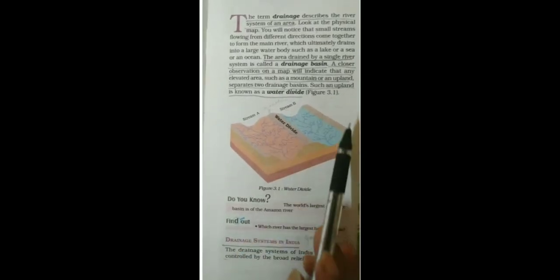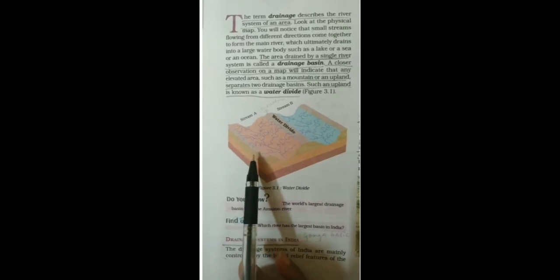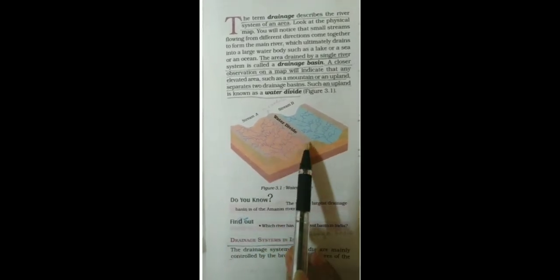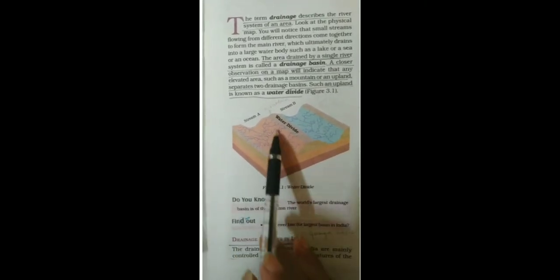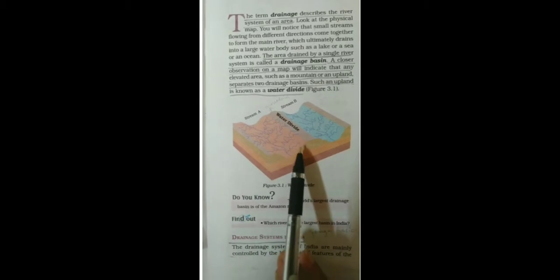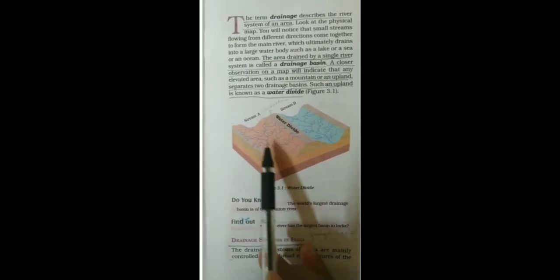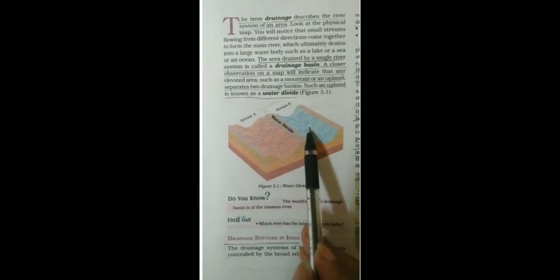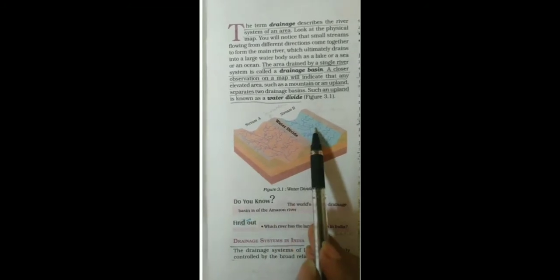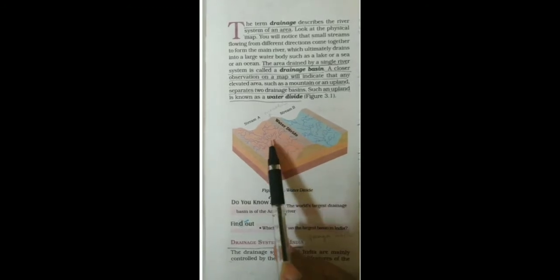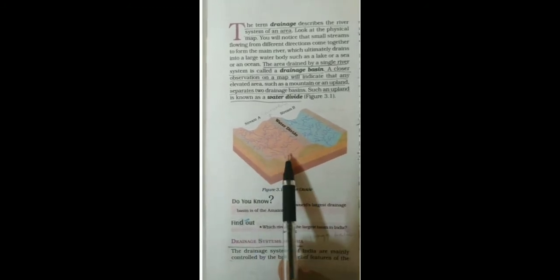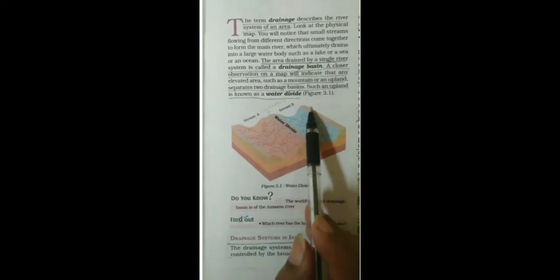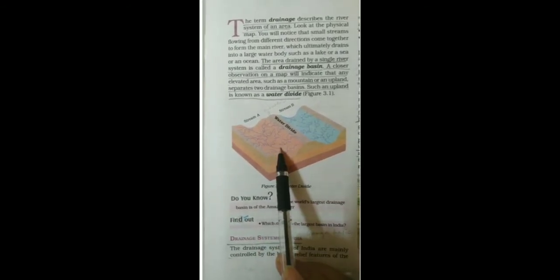If you look closely here in this figure, any elevated area or an upland or a mountain separates and divides into two drainage basins, or two sections. Here you can see one water body, maybe a lake, is divided into two streams A and B by a water divider.